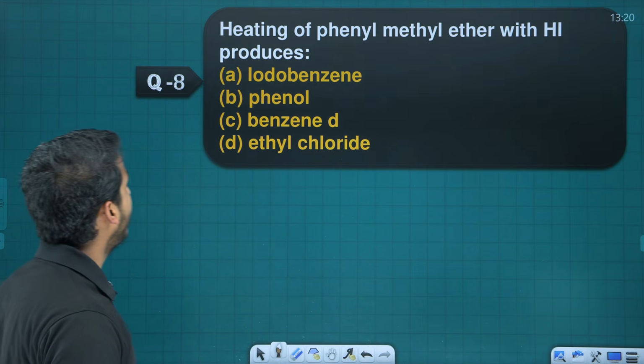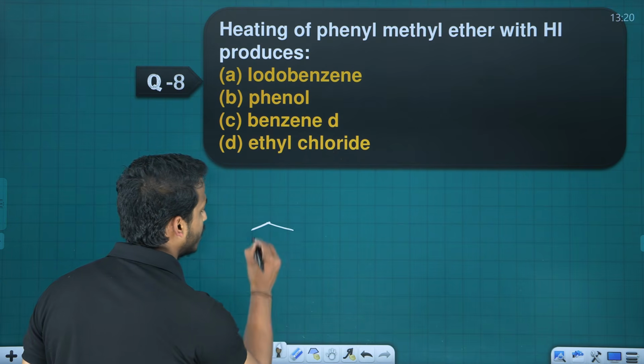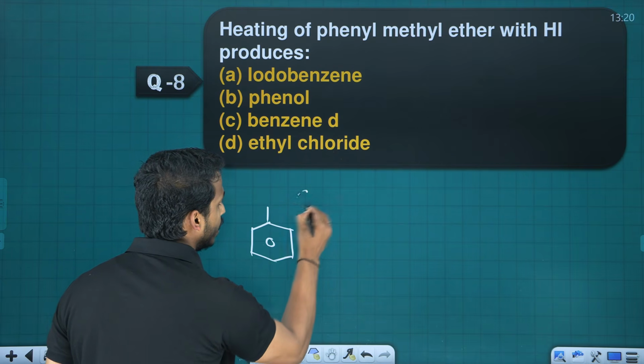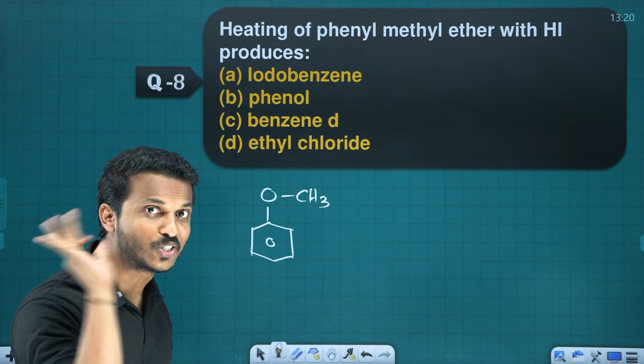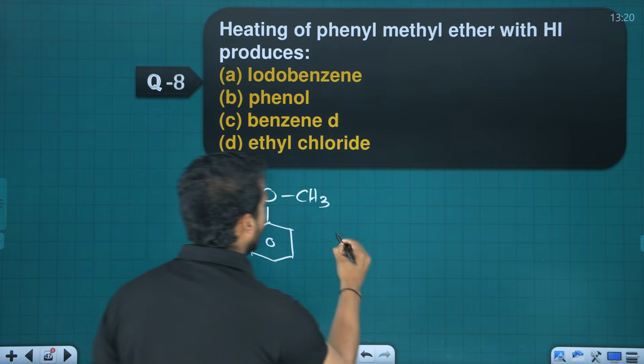Next question. Heating of phenyl methyl ether. What is phenyl? This is phenyl. This is methyl, and ether. Phenyl methyl ether is nothing but anisole. Okay, it is reacting with what?